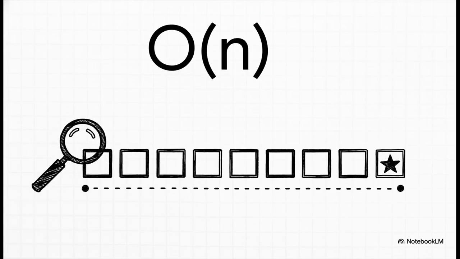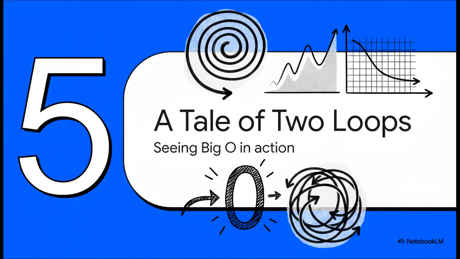Let's bring this home. Remember our linear search, where we're looking for one item in a list? What's the absolute worst thing that could happen? Well, the item we want is at the very, very end of the list, or it's not in the list at all. Either way, we have to check every single item. So if the list has n items, we have to do n checks, and that's why we call it O of n.